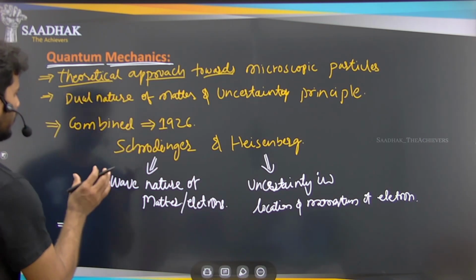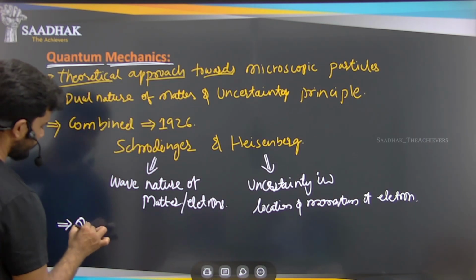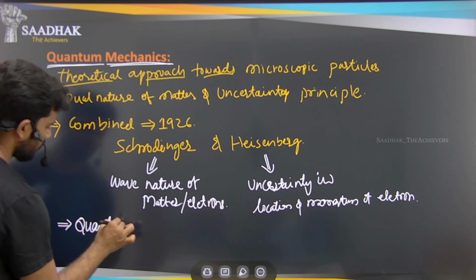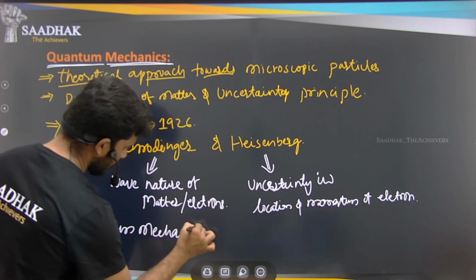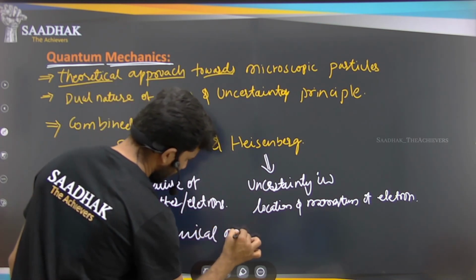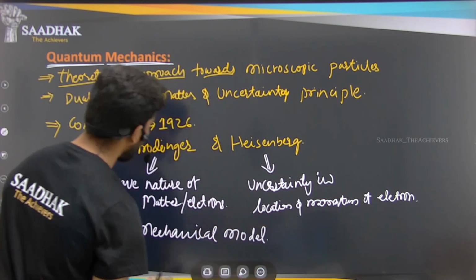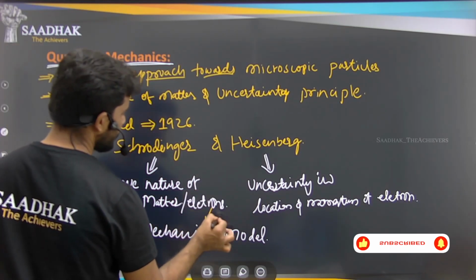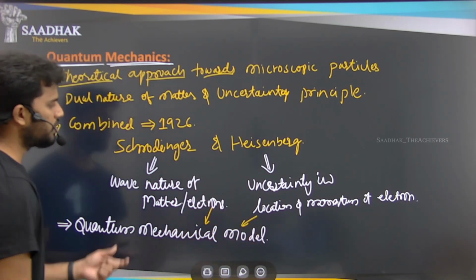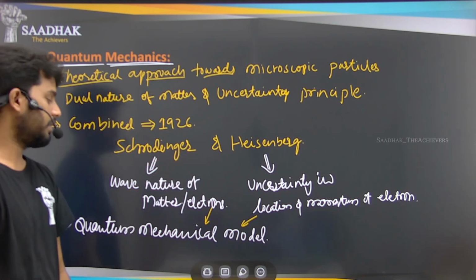So this quantum mechanical model is formed by the experiments, or the rules, made by Schrodinger and Heisenberg here.